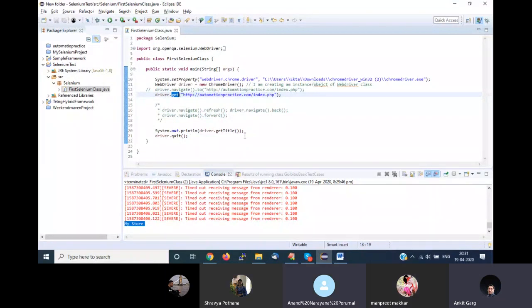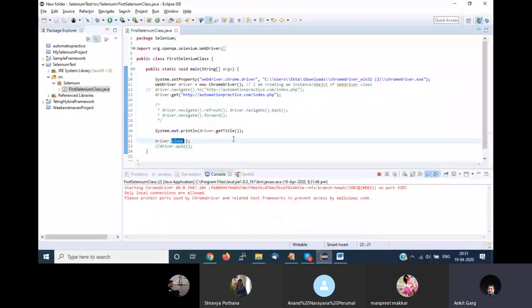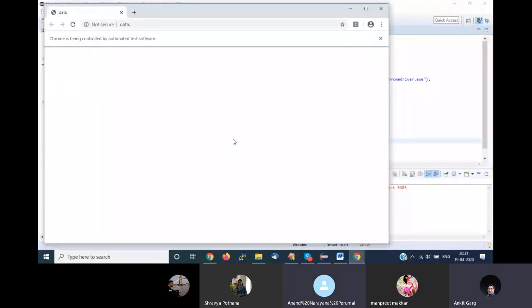Okay. Similarly, for closing your browsers, there are two commands available, driver.close and driver.quit. Again, if I run my program, you will not see any difference. It will close my browser. But again, same question: if both the things are the same, then what is the difference between these two?